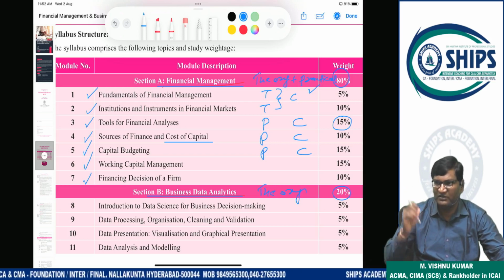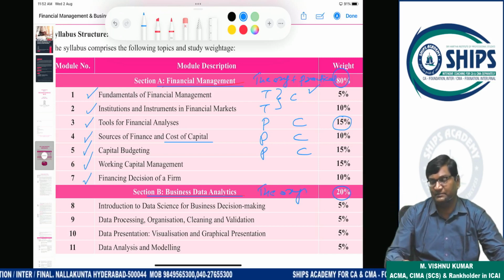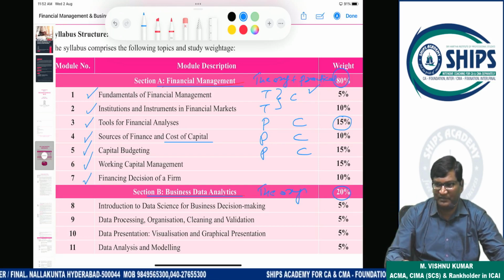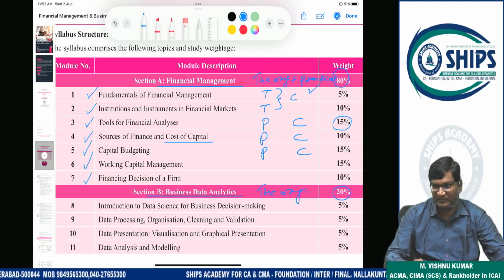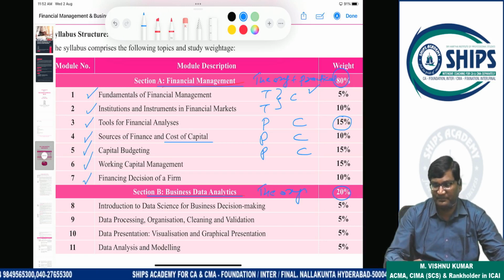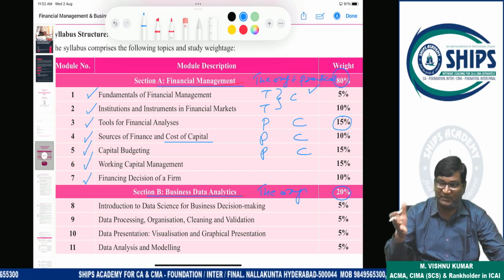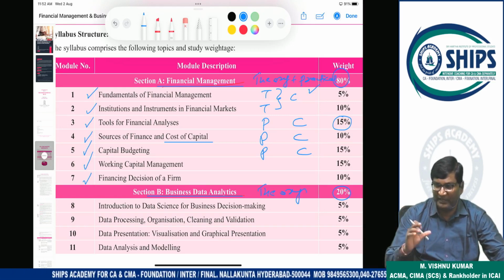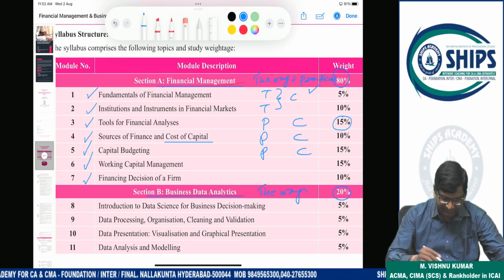In this, some topics will come: leverage analysis, capital structure, EBIT-EPS analysis, financial break-even point. Mainly leverage analysis and capital structure are your main topics here.